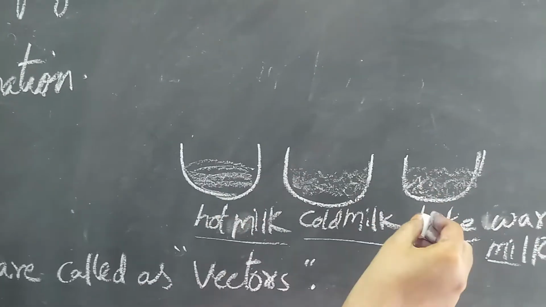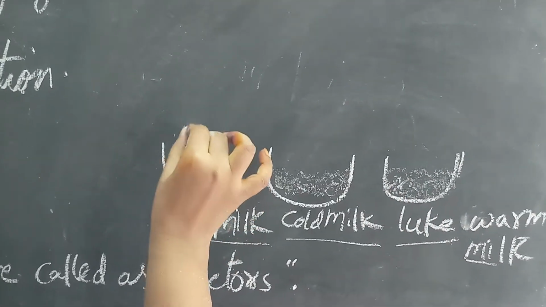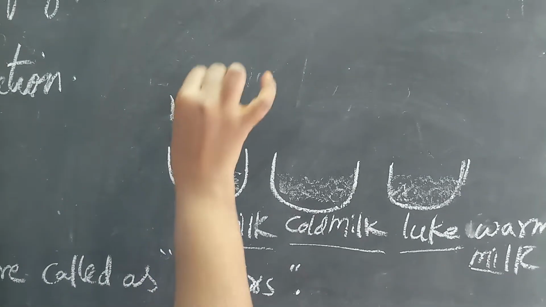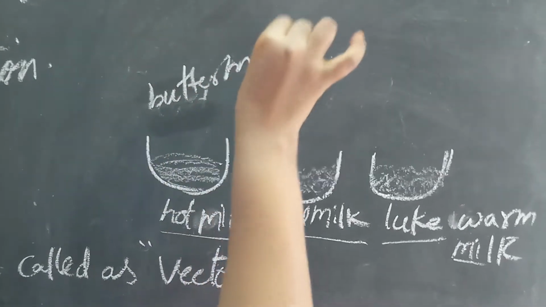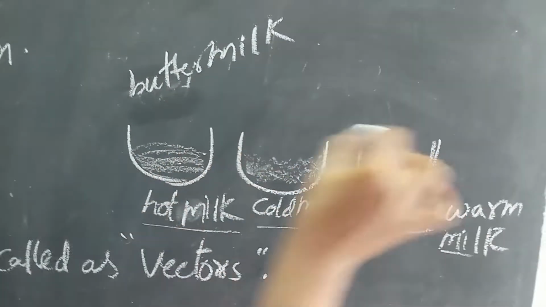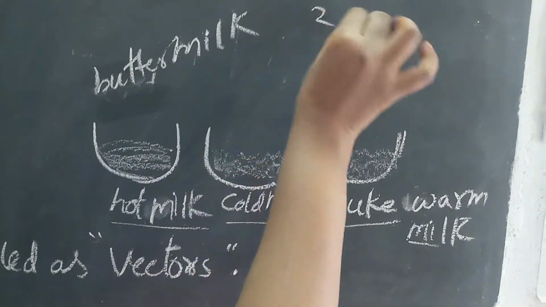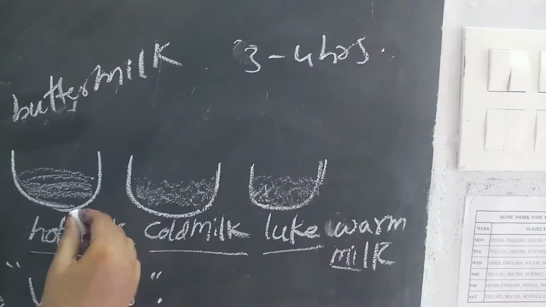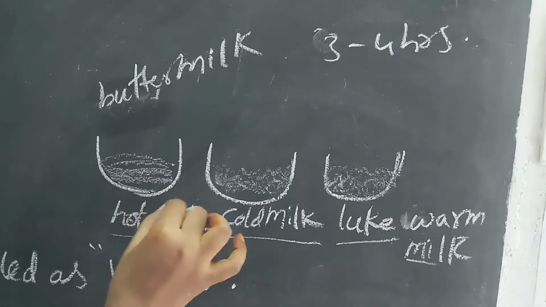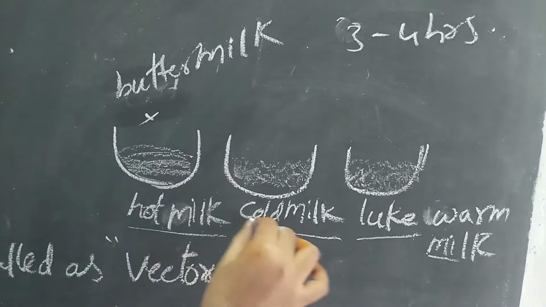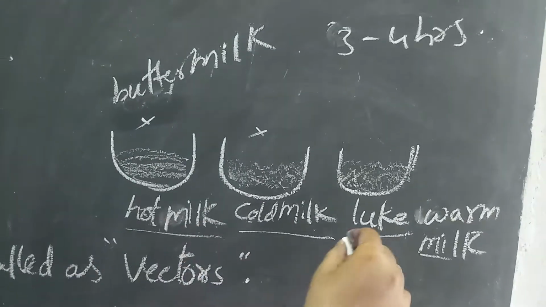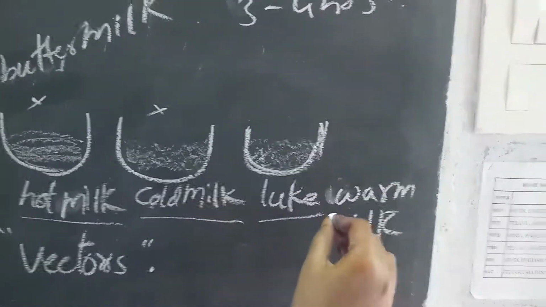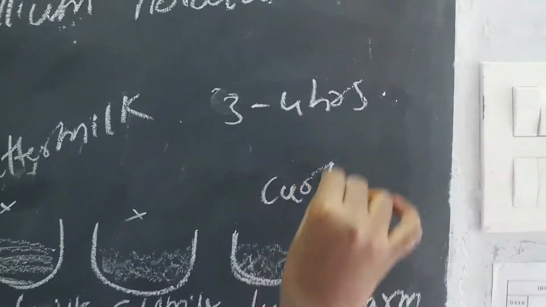In the 3 bowls we should add 1 tablespoon of curd or buttermilk. After adding, just observe for 3 to 4 hours. What happens? The milk in the hot bowl remains the same and the cold milk also remains the same. And the milk in the third bowl, the lukewarm milk, what happens? It converts and forms into curd.